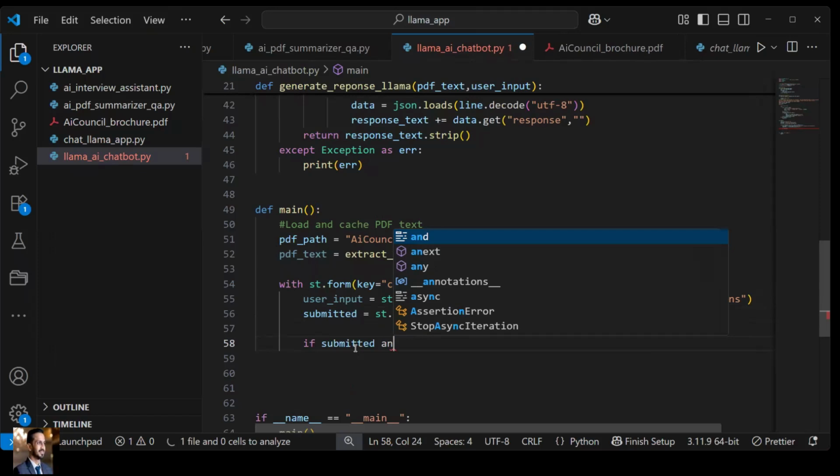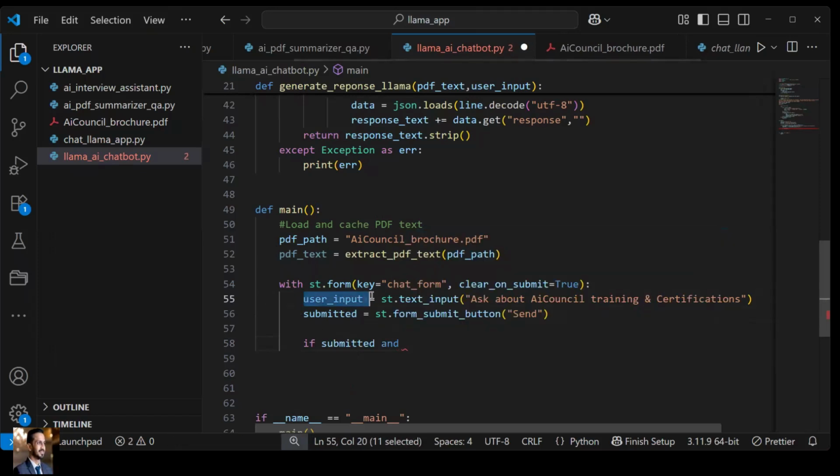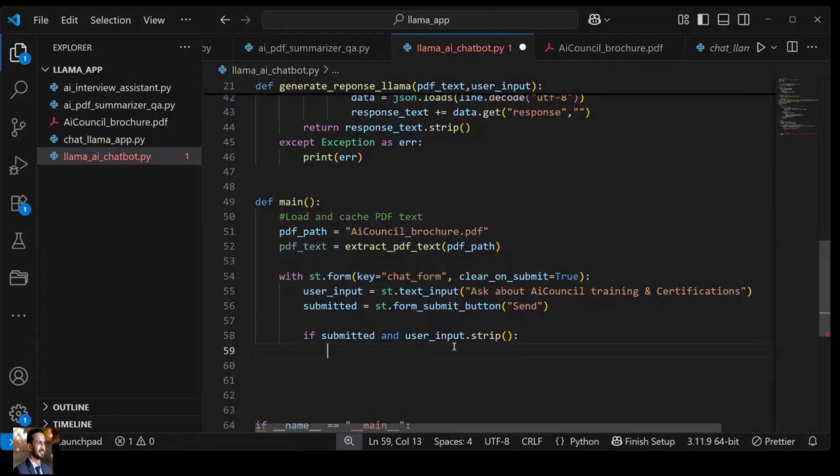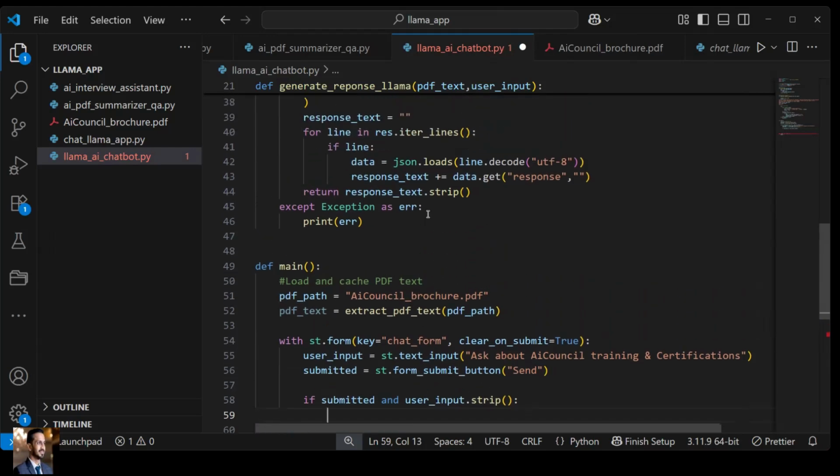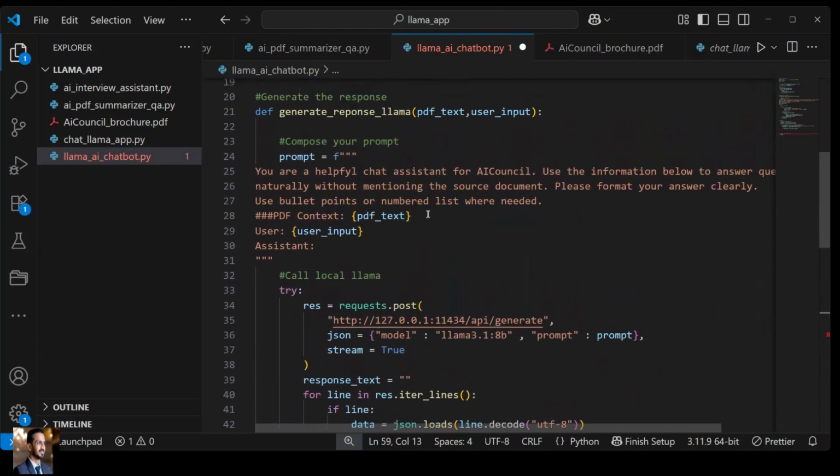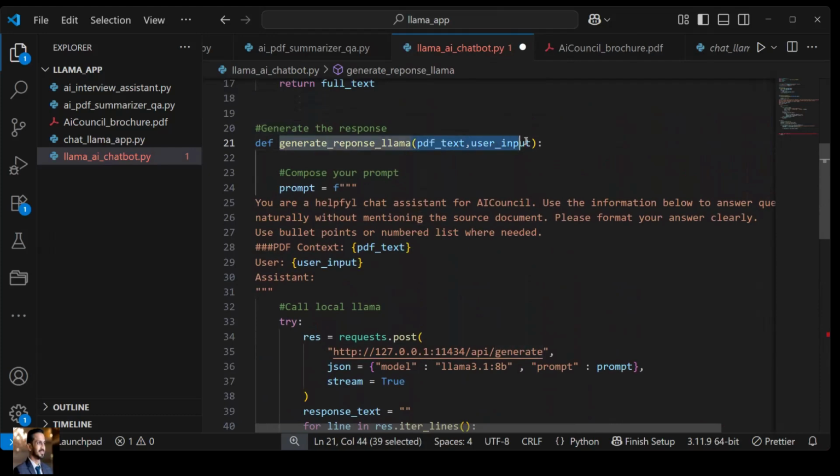And one more thing that we can do, user input is also there, right? It's not like that only the submit button is clicked and someone has not given any input. So user input should also be there, and we will just strip, that means remove any extra spaces. So how can we get the output? To get the output, this function is responsible, right? Now this function will come into play.